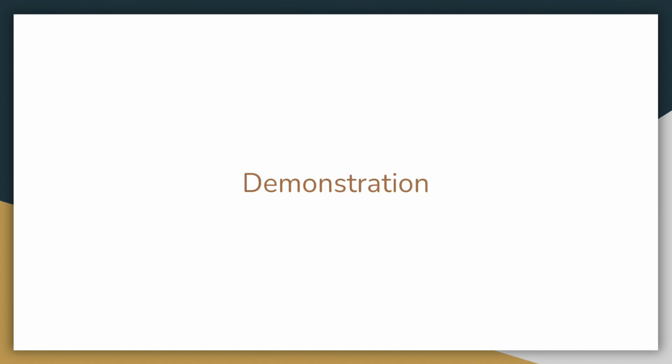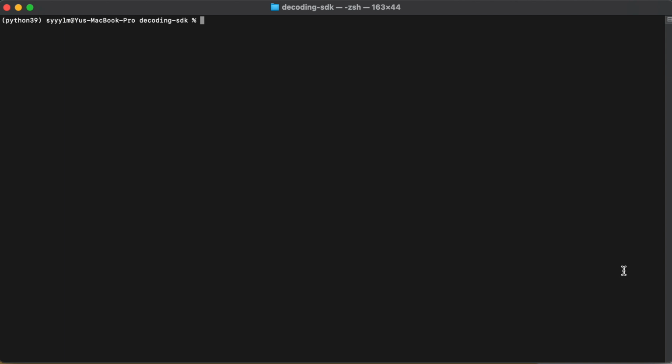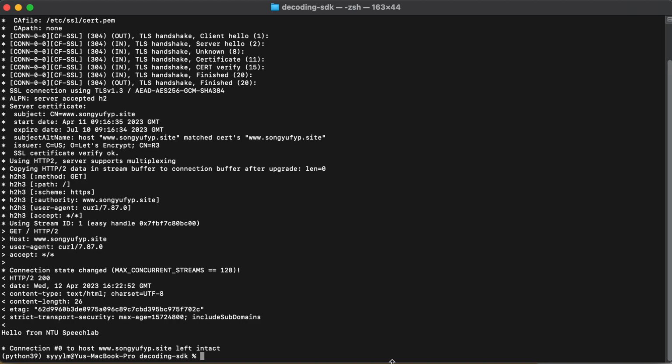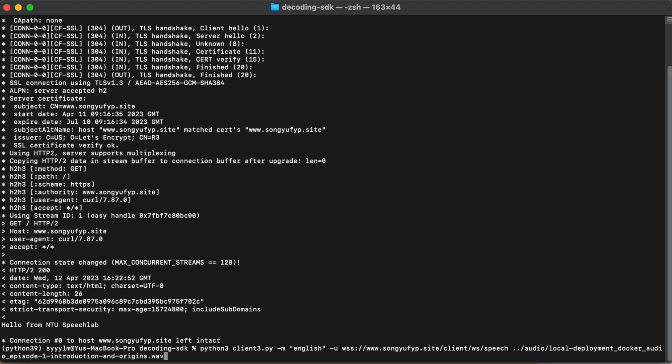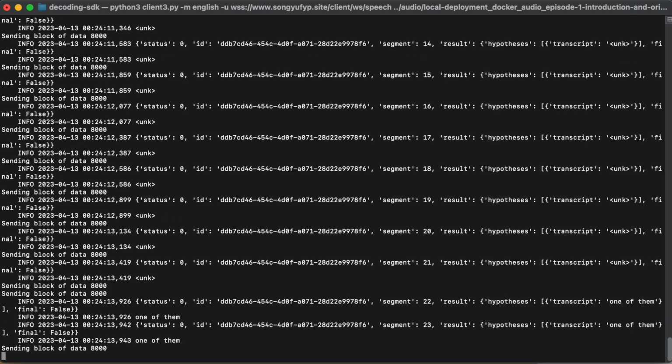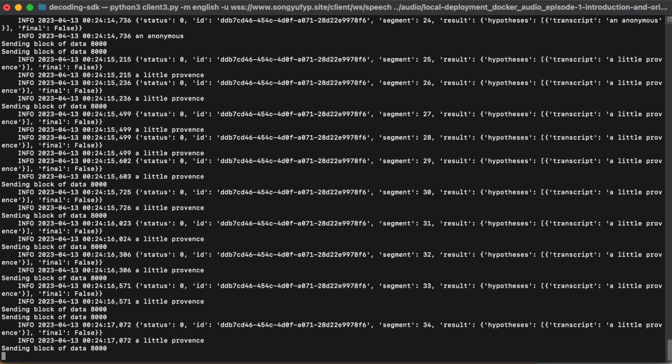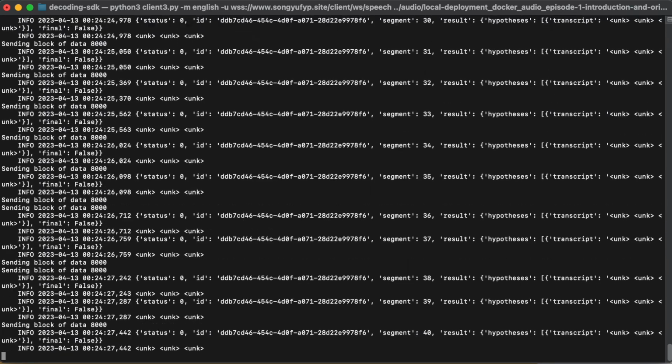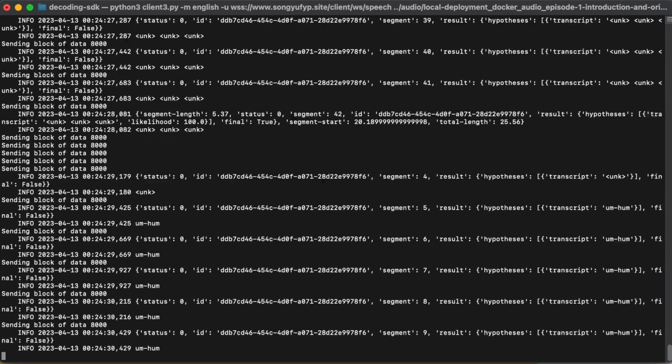Next, we'll demonstrate the application that we deployed using this workflow in the proposed solution. In our terminal, we can try to access the service using the HTTPS protocol. As you can see, the service returns the hello message, which is defined by the application. And then we want to try the transcription service. This is done by running the Python program of the ASR application. Let's try it. As you can see, we can access the transcription service by using the WebSocket Secure protocol, and it is generating text based on the audio file that we upload.